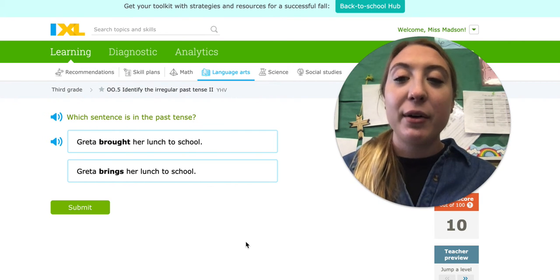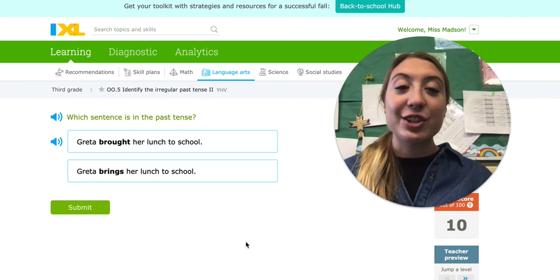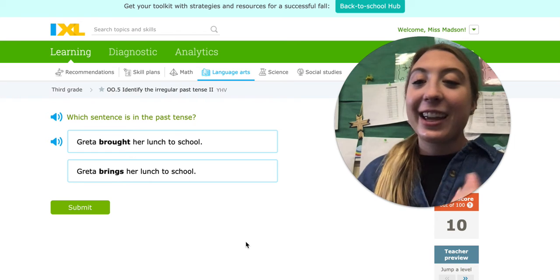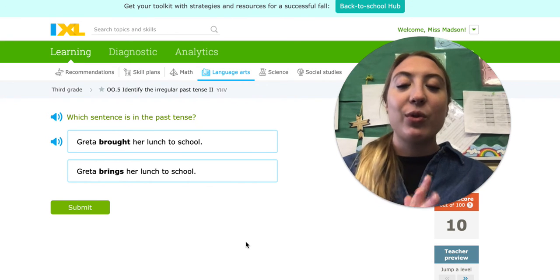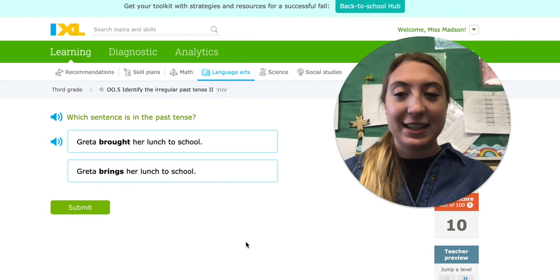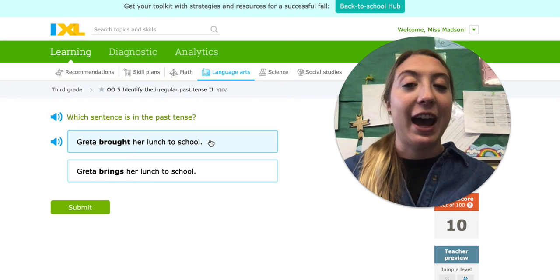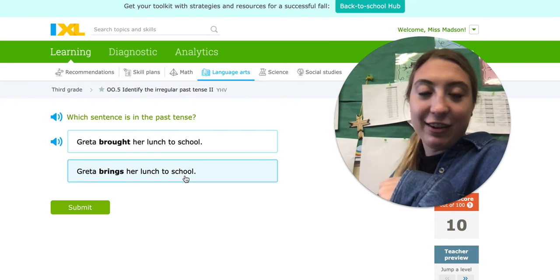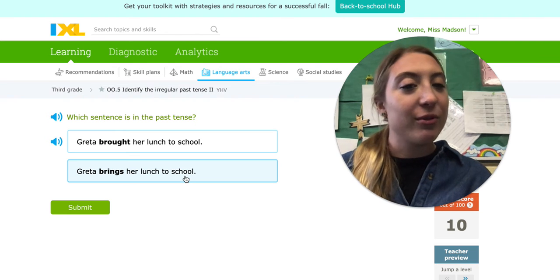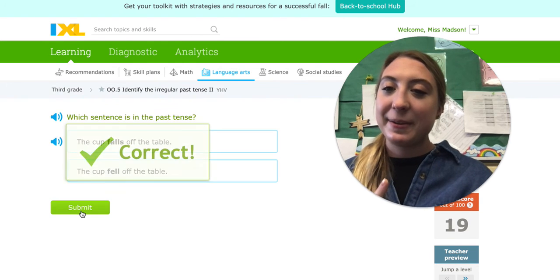So Greta brought her lunch to school. Does it sound like she already did it? Greta brings her lunch to school. Which one sounds past tense? Remember, brought, she already did it. It's already at school. But brings means she's coming and she's going to bring it today. Or she's going to bring it tomorrow. She hasn't done it yet. So we go with brought.